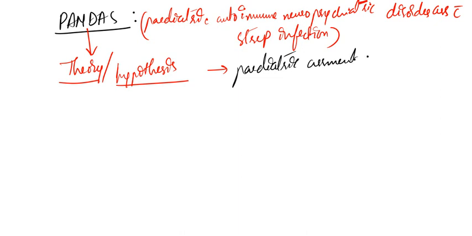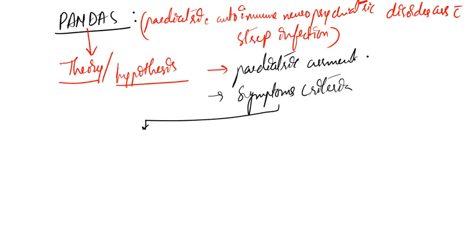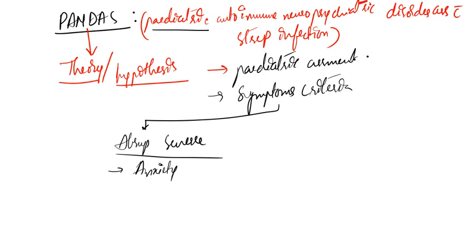Okay, so what it is doing, it has some symptoms which are regularized in the form of a criteria. So it has a symptom criteria. Now what are those symptoms? There are abrupt severe symptoms, something like anxiety, if the children have anxiety. See, PANDAS deals with the pediatric group. I think you understood with this definition only. PANDAS is dealing with pediatric, not geriatric. Adults will not come here, only children.